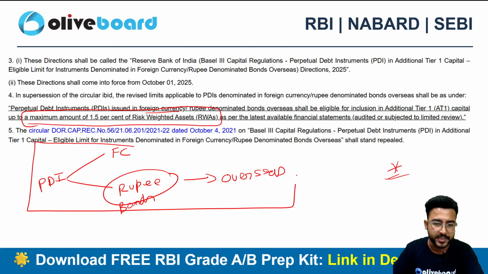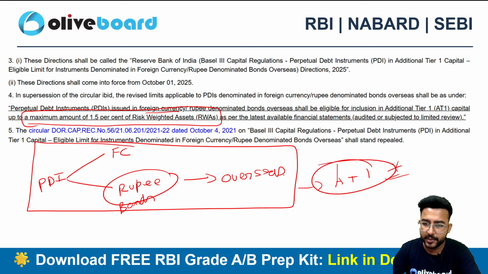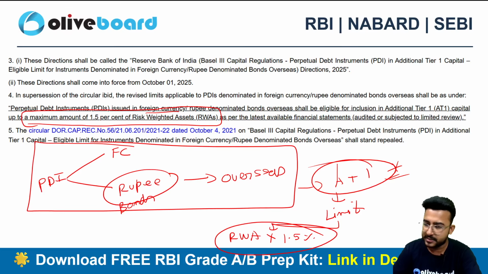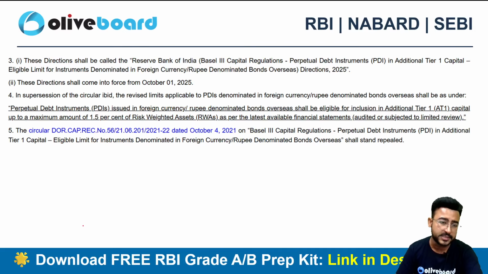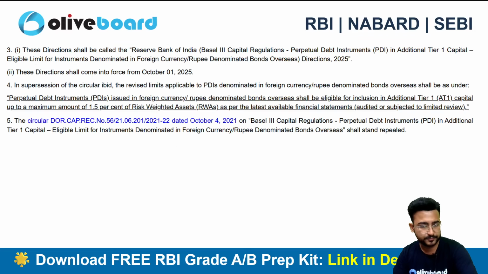So if this is a perpetual debt instrument which is issued in foreign currency or rupee denominated bonds overseas, can you include it in AT1? Yes. In AT1 you can include this, but there is a limit. What is the limit? Your risk weighted assets ka 1.5%. 1.5% of your risk weighted assets. That's the maximum limit here, right? So please do remember this one as well.